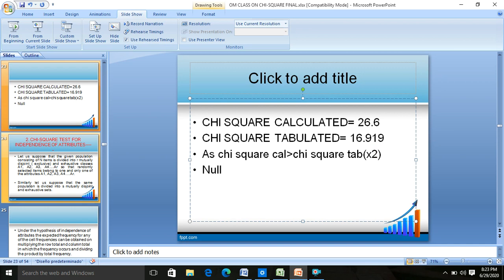The null hypothesis is rejected. Always remember, if chi-square calculated is greater than chi-square tabulated, we reject the null hypothesis. Or if chi-square calculated is less than tabulated, we accept the null hypothesis. As the null hypothesis is rejected, H0 is rejected. So what is accepted? H1 is accepted. We always accept just one out of the two.